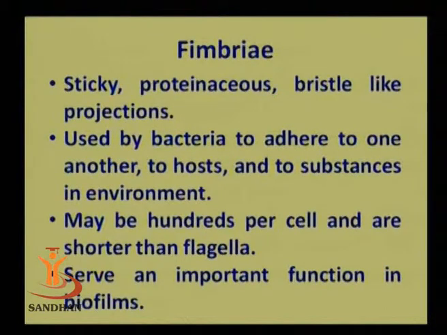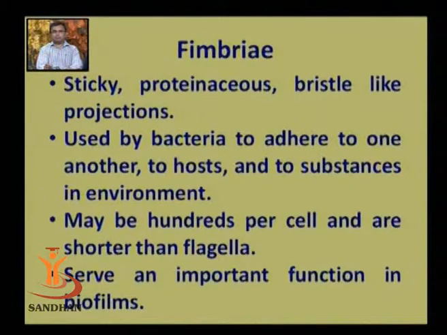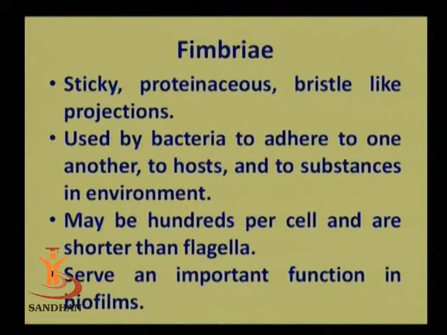Fimbriae is a sticky, proteinous and bristle-like projection. Sticky because of the sticky nature of fimbriae at the tip, since it is responsible for attachment, so it is necessary for it to remain sticky. Proteinous because it is made up of a particular protein called pillin, and bristle-like because these projections remain all over the bacterial surface.